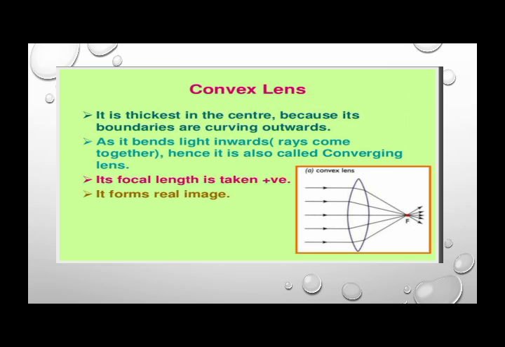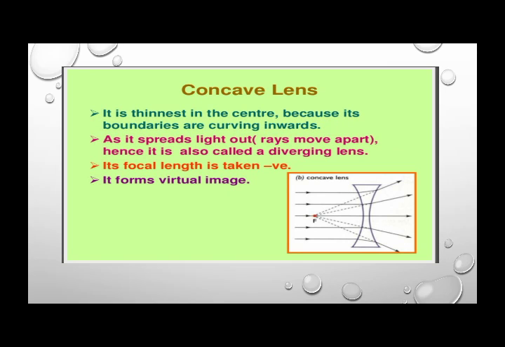So here are some properties of the convex lens. It is thickest in the center because its boundaries are curving outwards. As it bends light inwards, rays come together. Hence it is also called a converging lens. Its focal length is taken positive, and it forms a real image, right? And when we talk about the concave lens, it is thinnest in the center because the boundaries are curving inwards, and as it spreads light out, rays move apart. Hence it is also called a diverging lens, and the focal length is taken negative and it forms a virtual image, meaning not the real one, right?